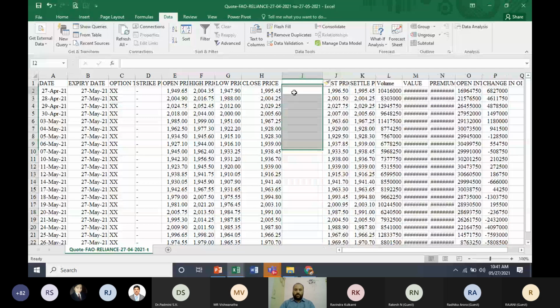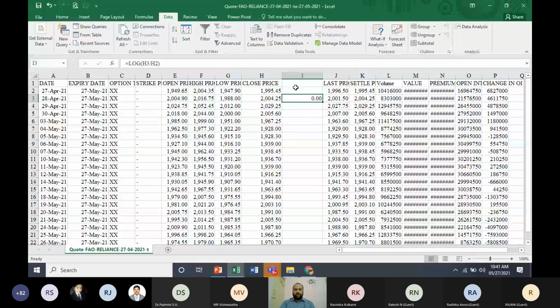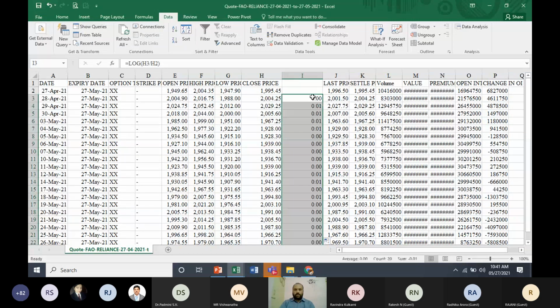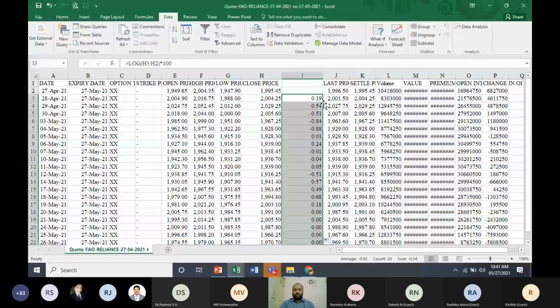Suppose you want to find out what the return is. Normally, what we do in the equity market is find the log returns: today's closing price divided by the previous day's closing price, and you're going to get your returns. That is how you can calculate your returns. If you want to convert that into a percentage, you can directly convert it into a percentage and keep the data. This is how you can make use of this futures data.